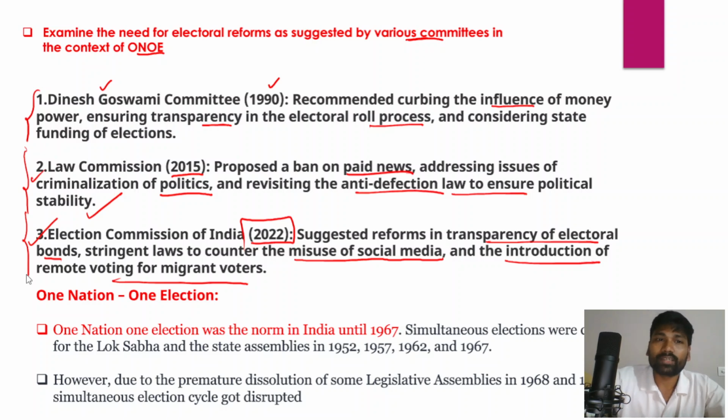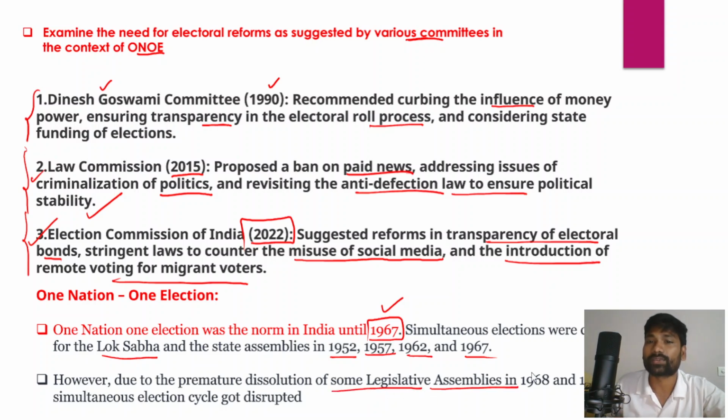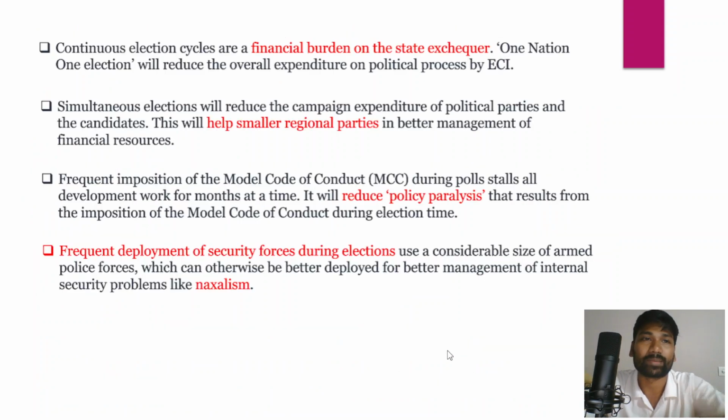As I've already told you, it is a synchronization of general elections to the Lok Sabha and state legislative assemblies, and in fact it was the norm. One Nation One Election actually held until 1961, and simultaneous elections were conducted to Lok Sabha and state legislative assemblies in 1952, 1957, 1962 and 1967 as well. However, due to premature dissolution of some legislative assemblies in 1968 and 1969, the simultaneous election cycle got disrupted. And even continuous election cycles are a financial burden on the state exchequer, right?